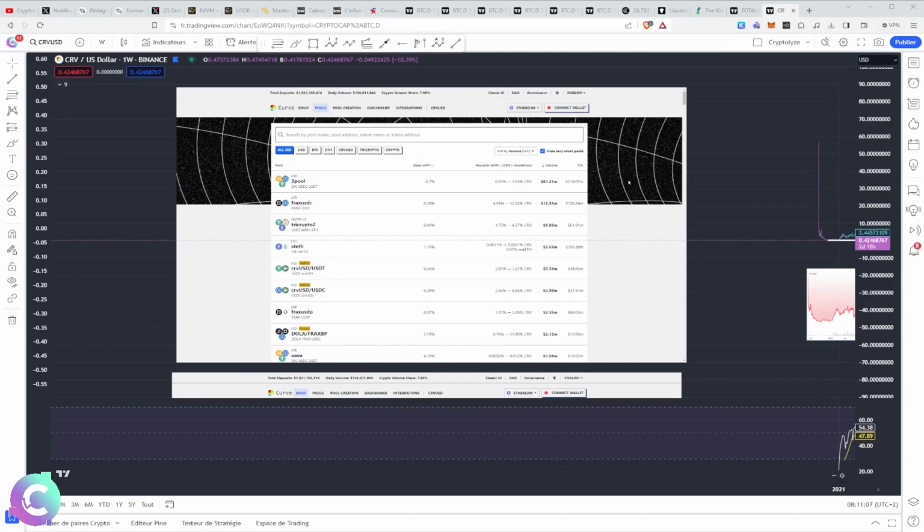To explain Curve, you need to understand what decentralized finance is. The principle of decentralized finance is to have people who interact with each other to make monetary transfers. On paper, it's quite simple. That is to say, I need a BTC, I have an ETH, I need to find someone who is willing to exchange a BTC for my ETH. And that's simple on paper. But to implement, it's more complicated when you want to automate it and make it really pleasant to use.